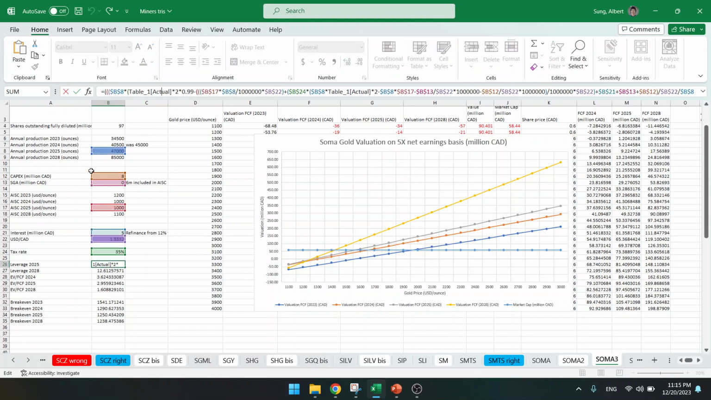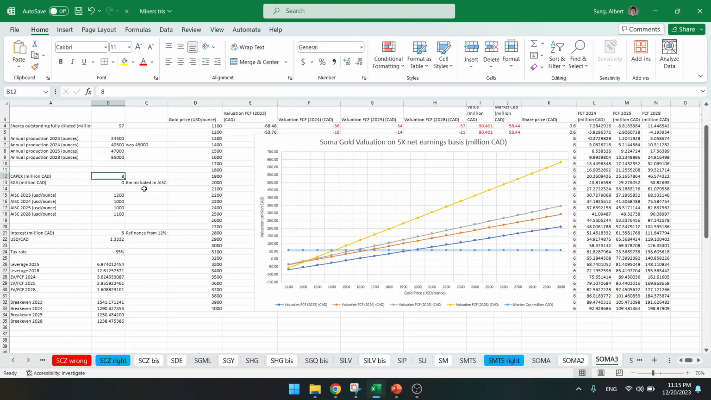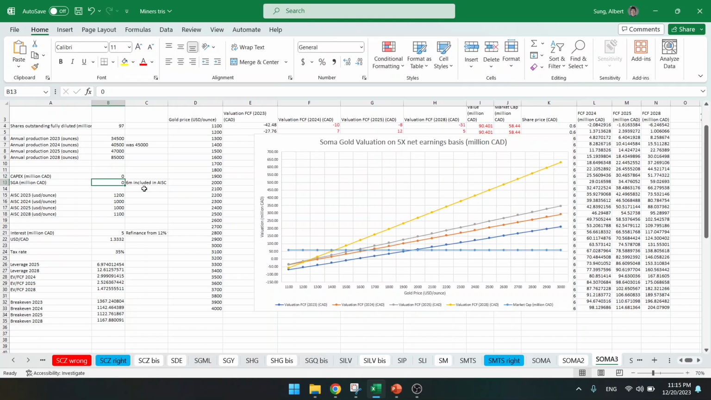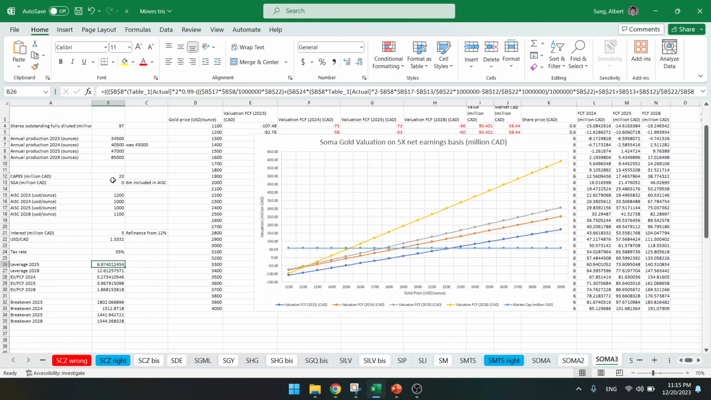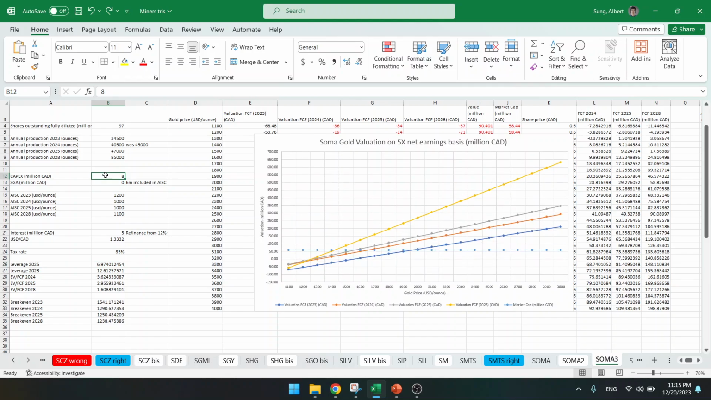Second, capex. Is capex going to influence leverage? Let's say we go to 0. Nothing happens on the leverage with capex. 20, it doesn't change leverage. It only changes the EV to free cash flow. So capex doesn't have any effect on leverage.